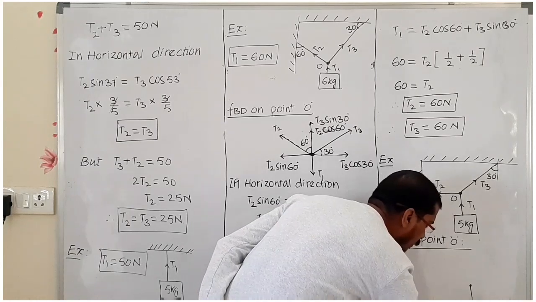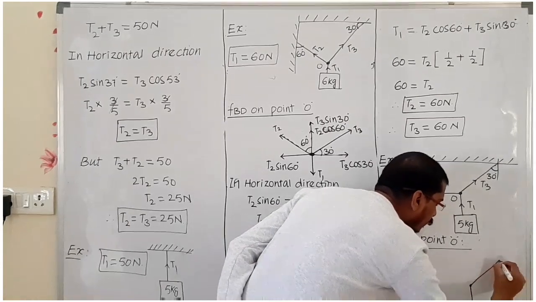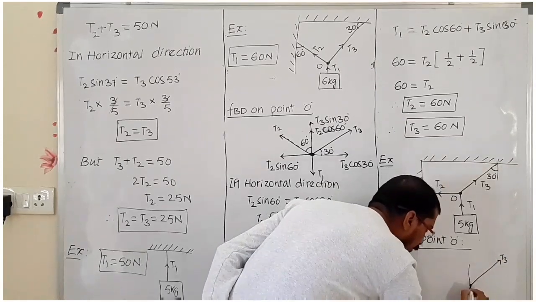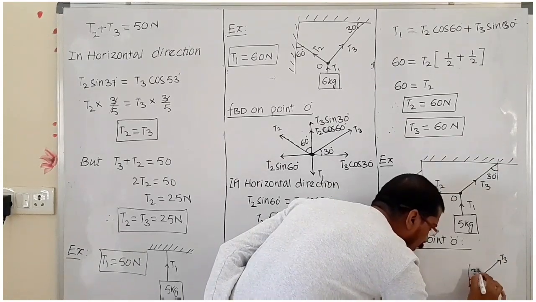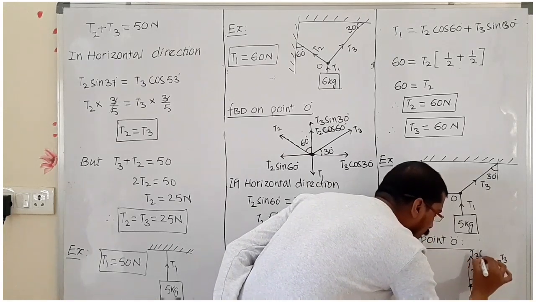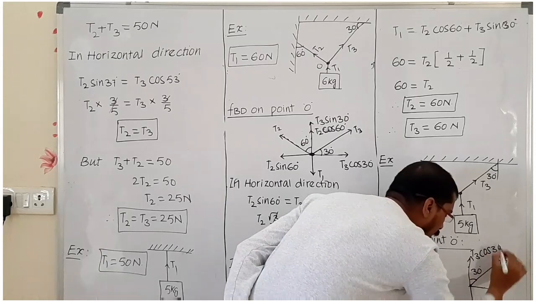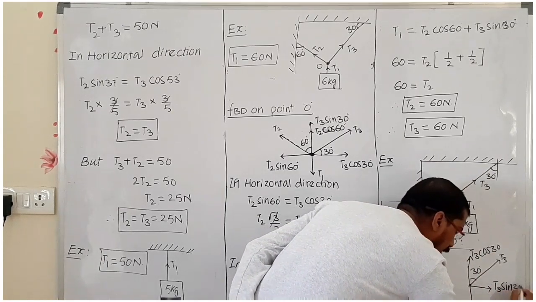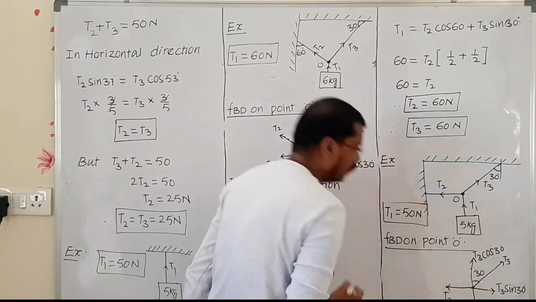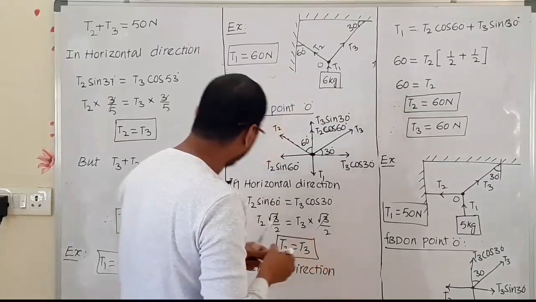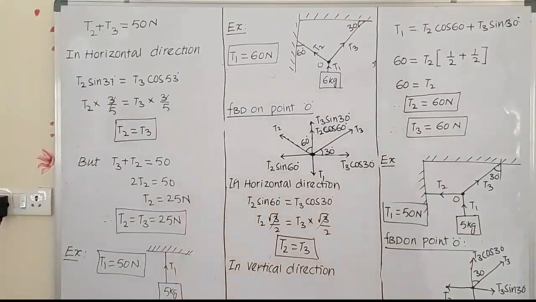We can write this is T1, T3, it is 30 degree. Now we can take T3 cos 30 degree, and T3 sin 30 degree is the T2 value. Now according to this we can find out. Now you write down up to there.